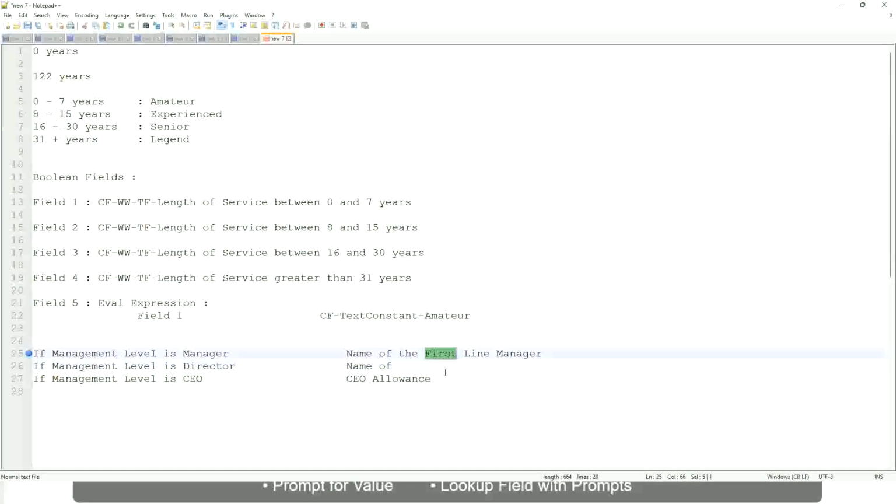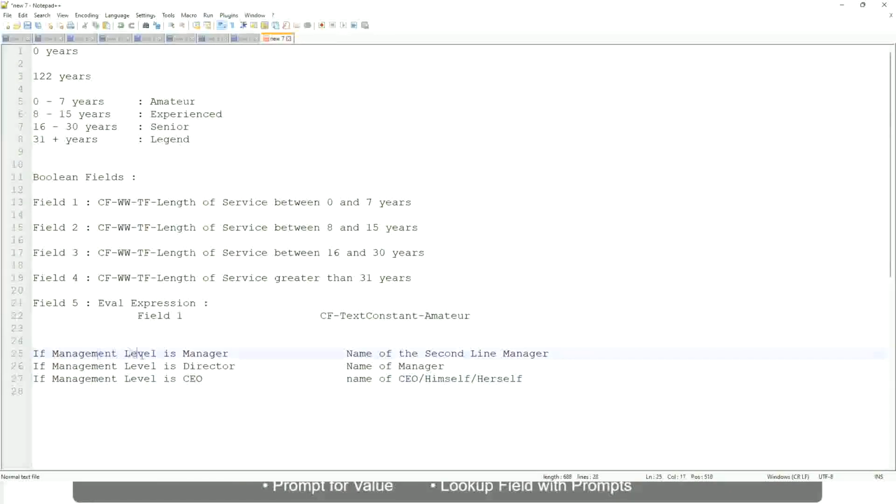If the management level is manager, name of the second line manager. If the management level is director, return the name of the manager. And if the management level is CEO, who is the manager of the CEO? Himself, right? Name of CEO, or himself or self. Right. This is what we're going to do.